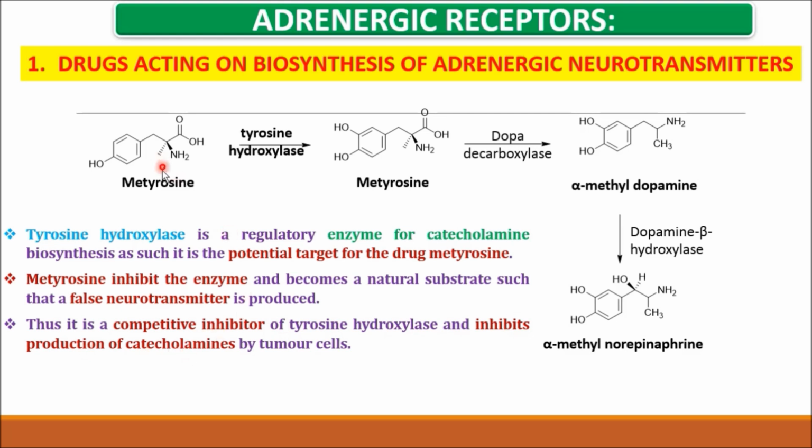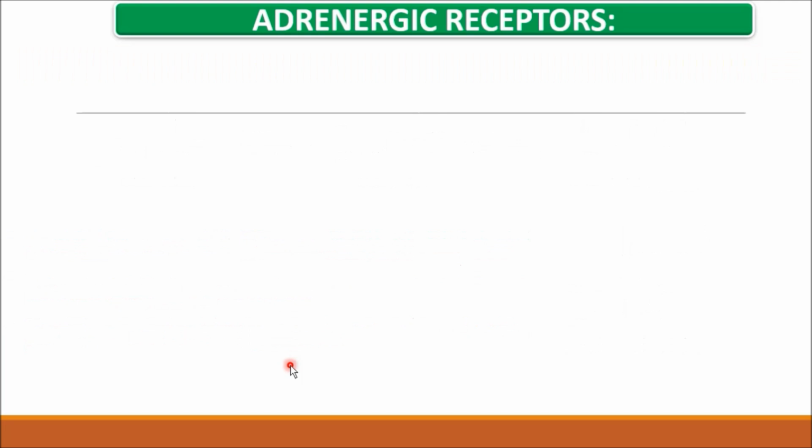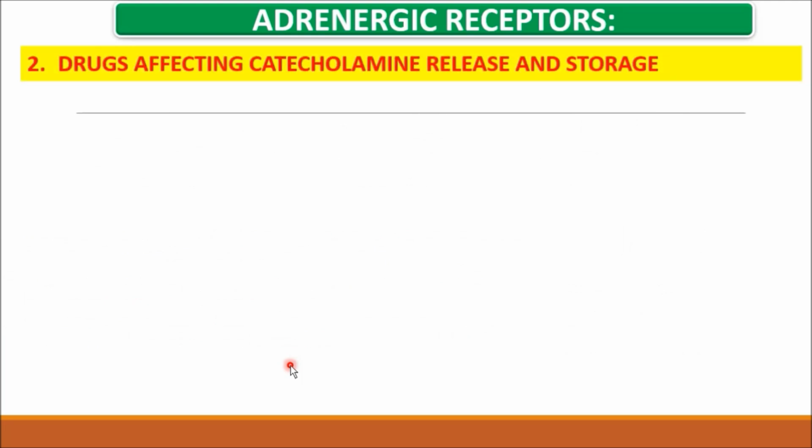So now in place of tyrosine, this metyrosine is involved in the reaction by the tyrosine hydroxylase enzyme and creates a false neurotransmitter, thereby decreasing the release of noradrenaline and adrenaline. So friends, the next compound is about drugs affecting catecholamine release and storage.